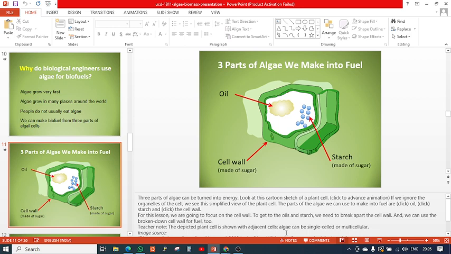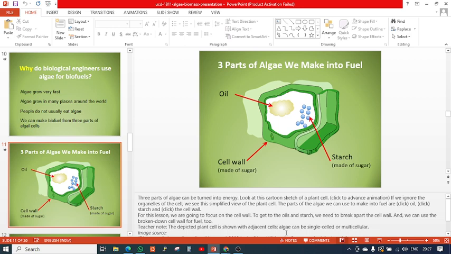Oil, obviously, is the biofuel. It can produce biodiesel, biofuel. Starch and cell wall: the cell wall is a fiber or cellulose material that can be used as direct biomass. And starch, which is extracted in sugar form, is also useful in drug formation, making cosmetics, and various products like that.